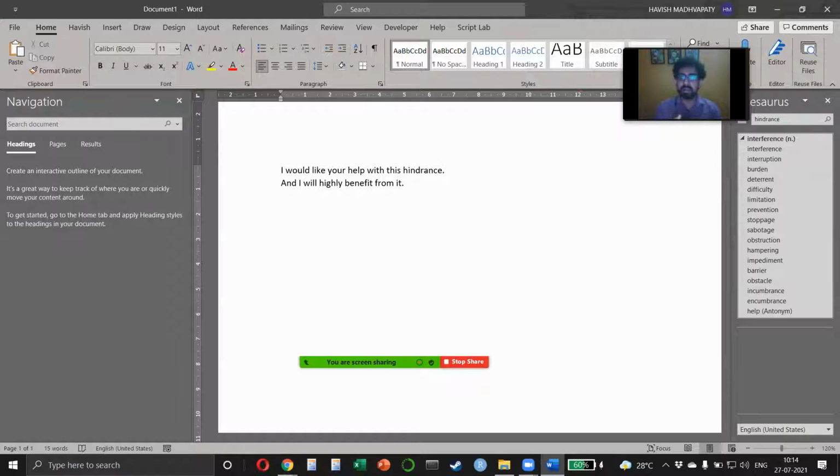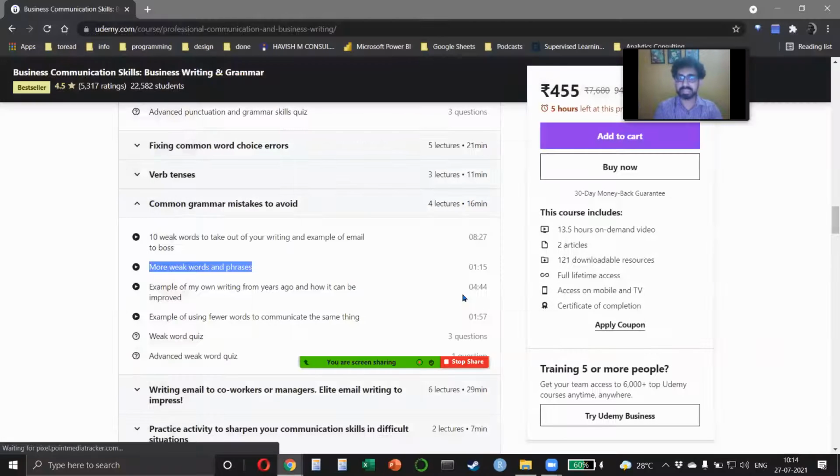Because a problem basically is a very negative tone. You're telling somebody I have a problem. But when you say there is a hindrance, you are telling a person that I can't go beyond this point. I'm stuck somewhere. And that is how these small things have to be kept in mind. Right? I hope I'm making sense.